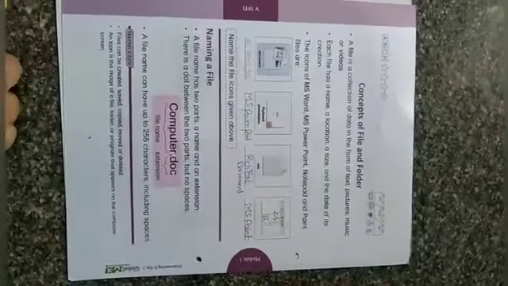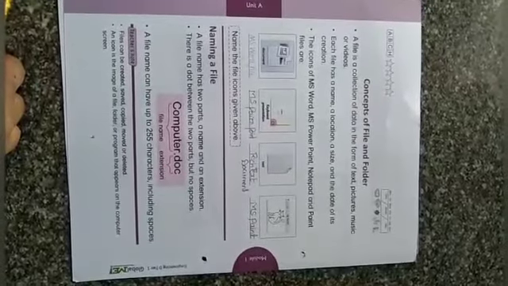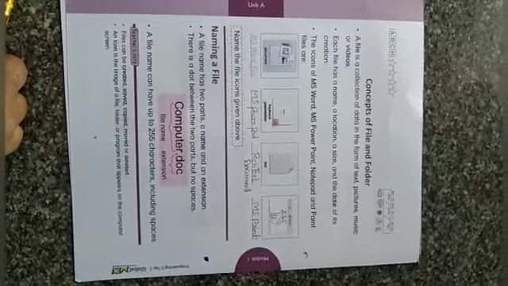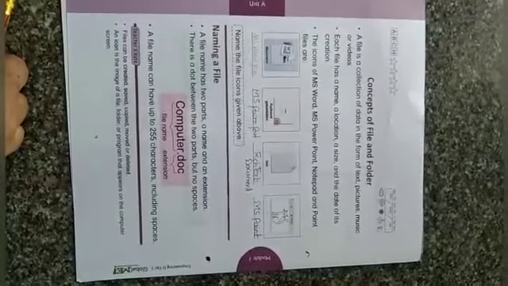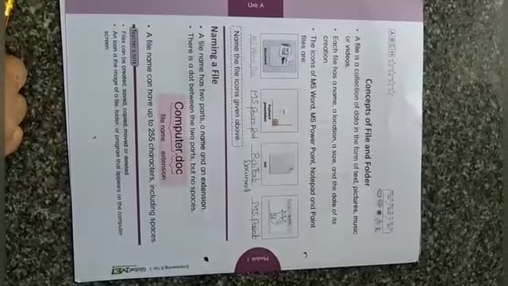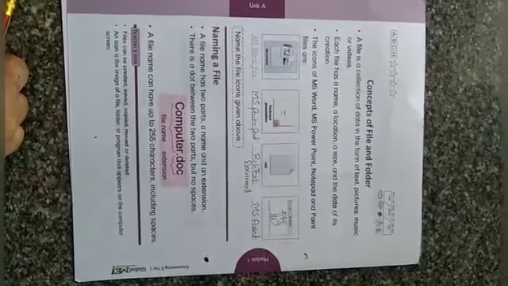What did we learn now? What is a file? A file is a collection of data in the form of text, pictures, music or videos. Like I said, the textbook is an example of a file which contains text information and also pictures, but it doesn't contain any music or videos.